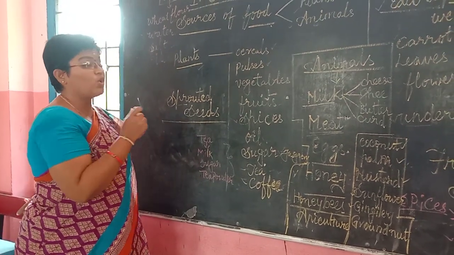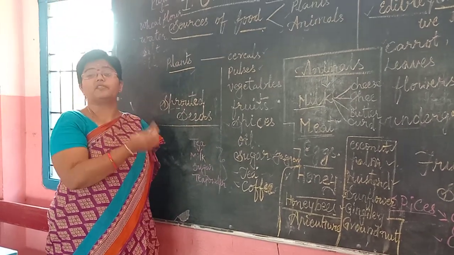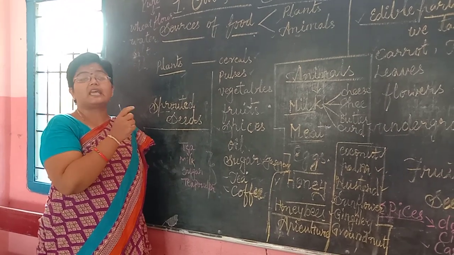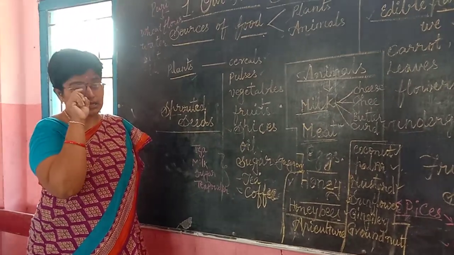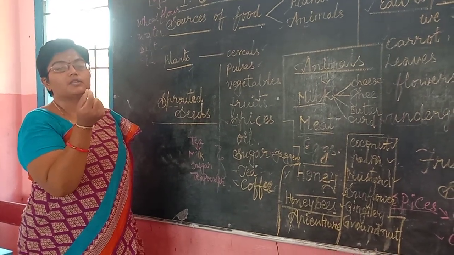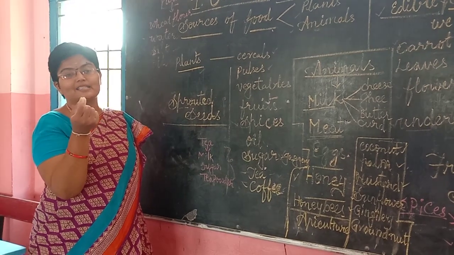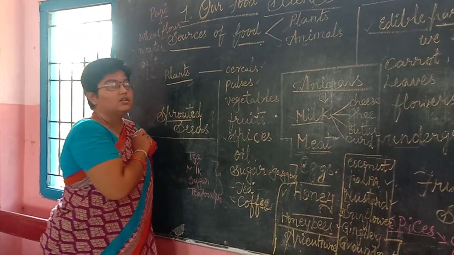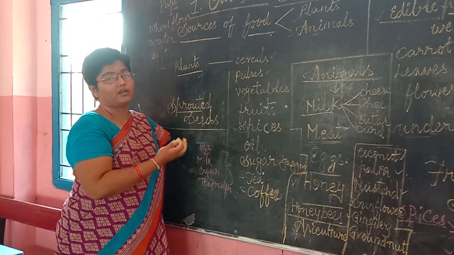So seeds are soaked in water. You have already discussed this in your previous class. Seeds are soaked in water and left for a night. The next day you can observe that the seeds get small outgrowths coming out, with white thread-like structures, which are said to be sprouts. These are very rich in vitamins and minerals.